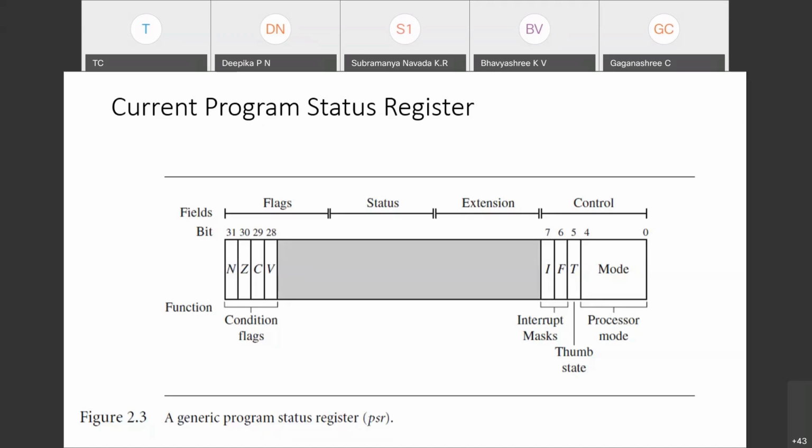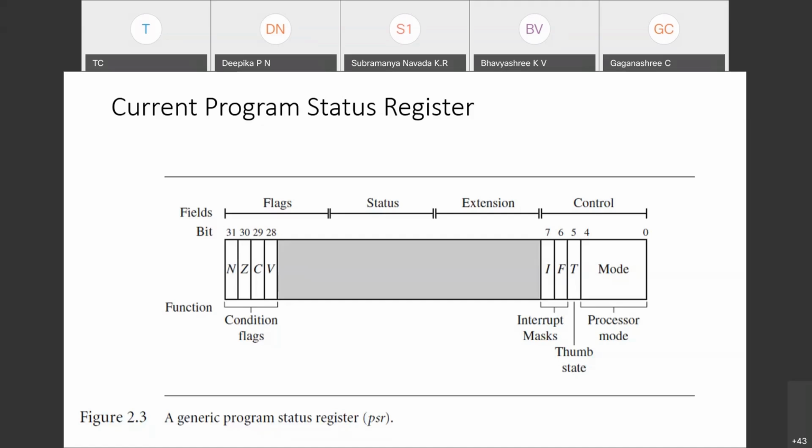Sometimes the processor is taken care of by internal activities in detail and we want to change the operation by setting the values inside the current program status register. That can happen in a particular mode, which is called supervisor mode. Sometimes it asks for a super user ID. When it is in supervisor mode, it has full control.